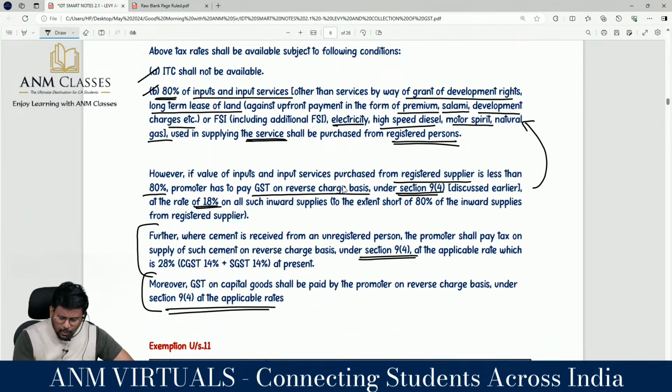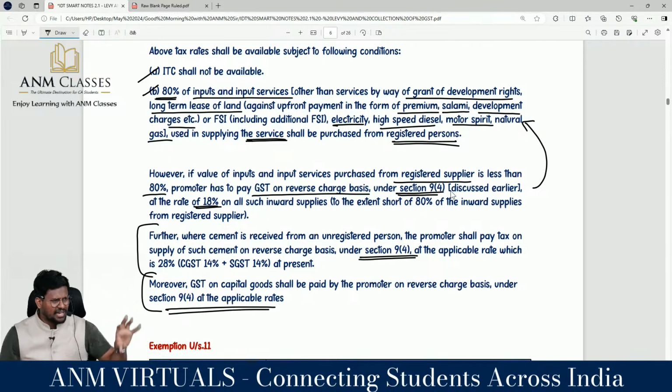However, if the value of goods and input services purchased from the registered supplier is less than 80%, the promoter has to pay GST on a reverse charge basis. Under 9(4), the provision will be applicable. That means I am a builder, my dear lovable students. I am providing construction services, where I have the total input services, goods and capital goods. I am classifying them into how many categories? 2 categories: listed items and other than listed items.